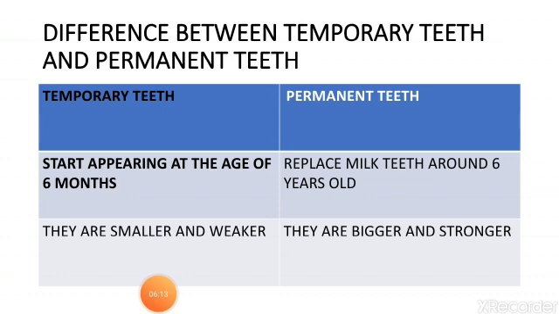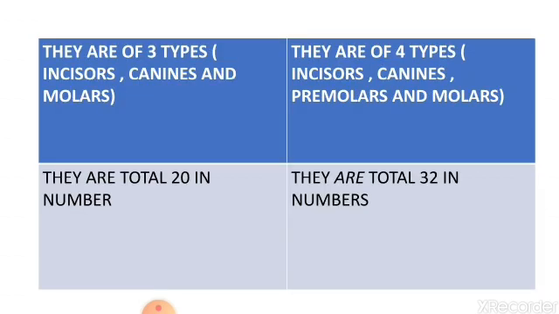So we have seen the difference between temporary teeth and permanent teeth. Temporary teeth start appearing at the age of 6 months and permanent teeth replace the milk teeth around the age of 6 years. Temporary teeth are smaller and weaker. Permanent teeth are bigger and stronger.